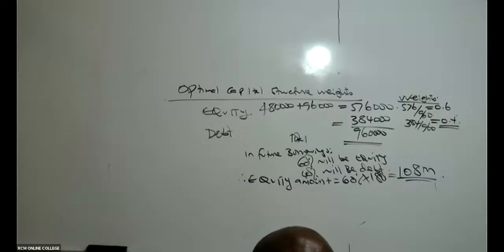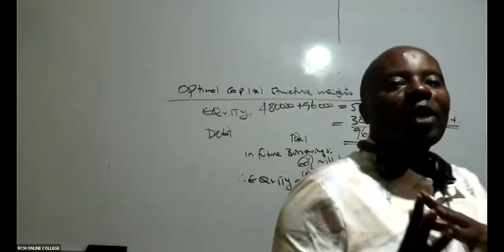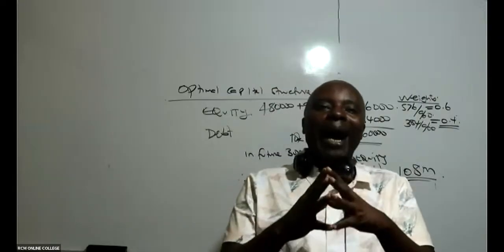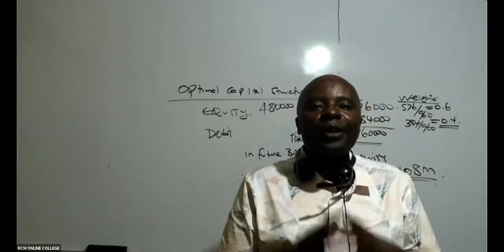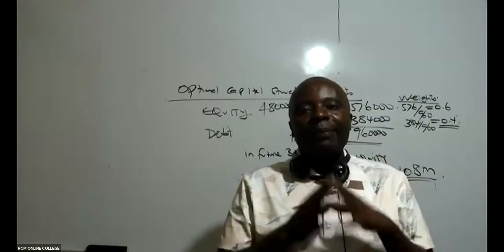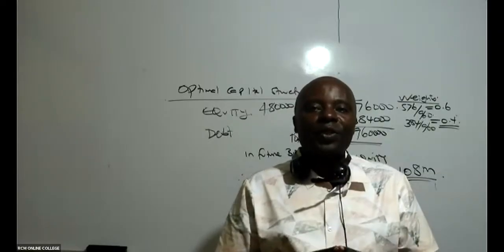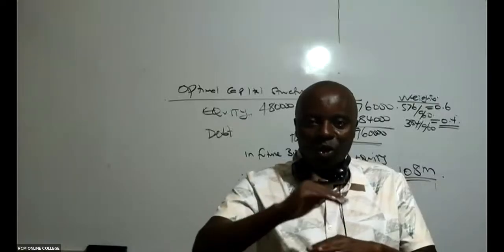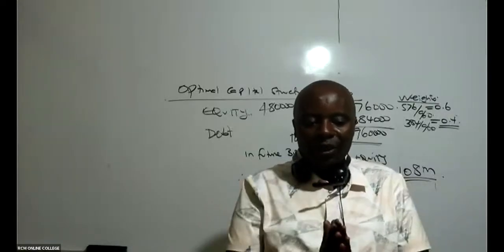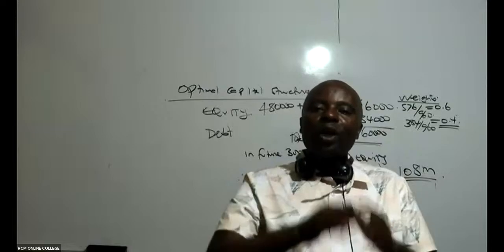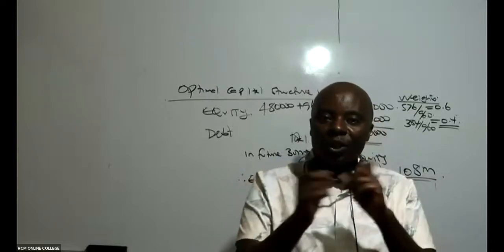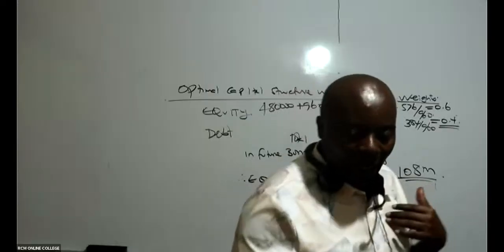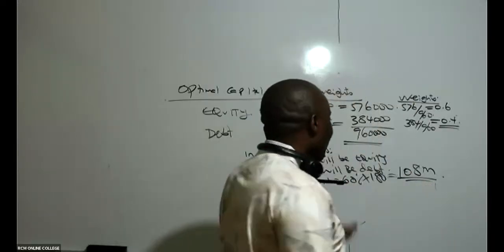By definition, remember that the optimal capital structure is that capital structure that minimizes WACC, where the cost of capital is minimized. That's what we call the optimal capital structure. We don't want to move from those percentages, just for understanding.